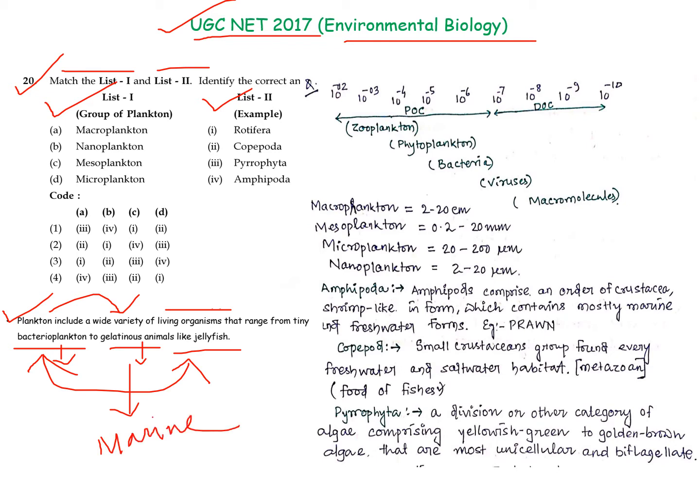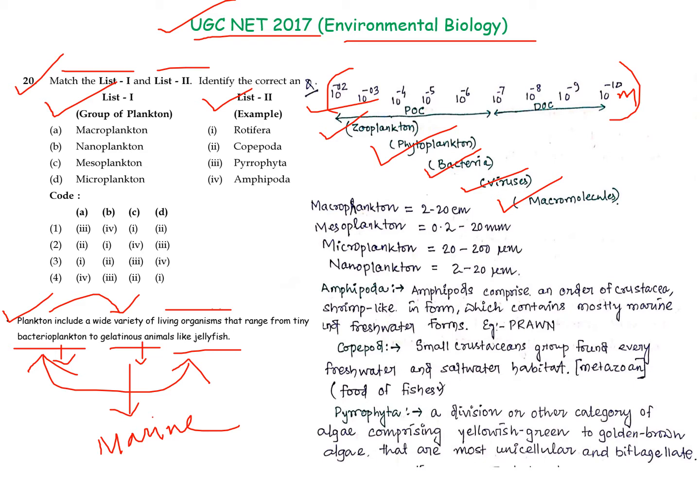Here we can see a size scale table, in the form of meters. The first organism with the highest order of size is zooplankton, then comes phytoplankton, then bacterioplankton, then the viruses, then the macromolecules.